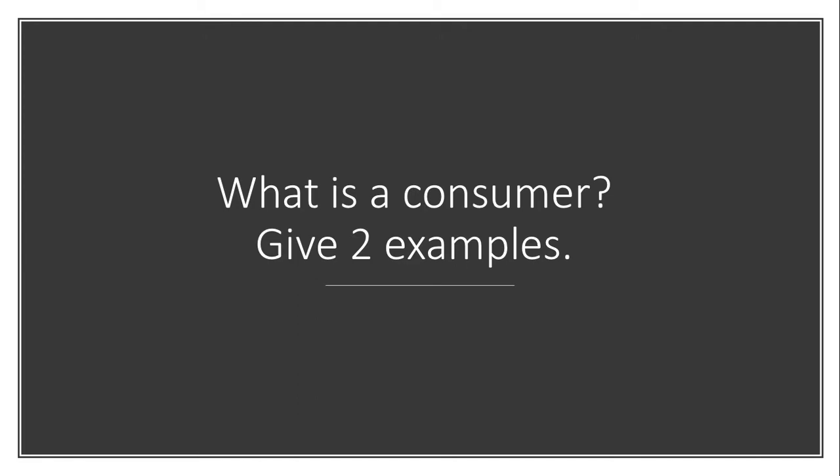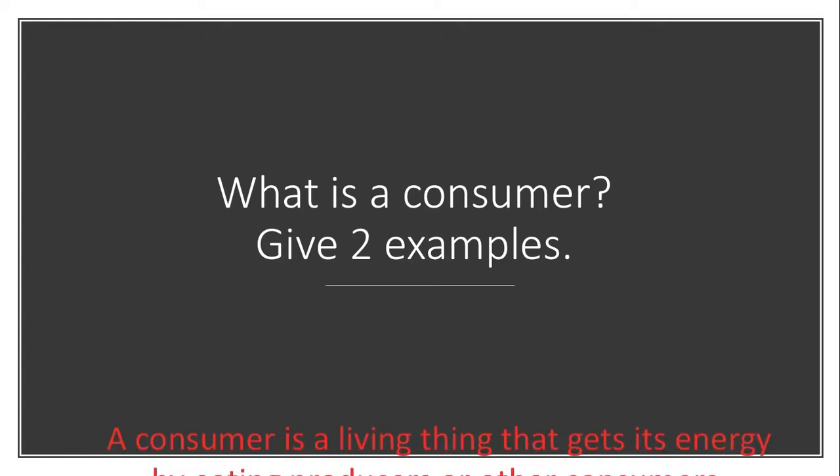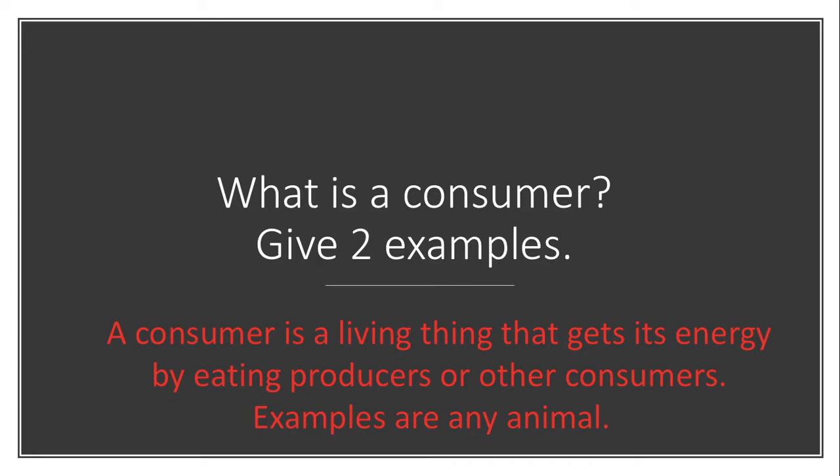Think of two examples. A consumer is a living thing that gets its energy by eating producers or other consumers. Examples are any animal. All animals will either eat plants, or plants and animals, or just animals.